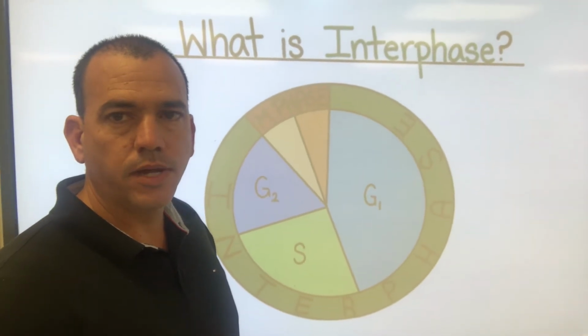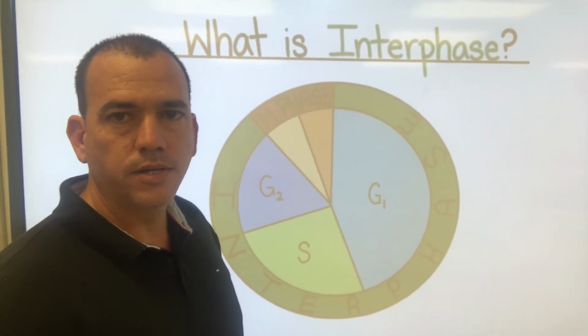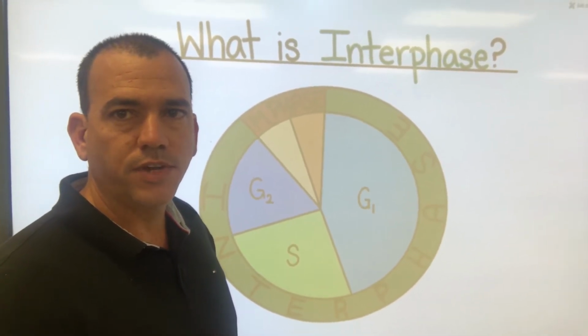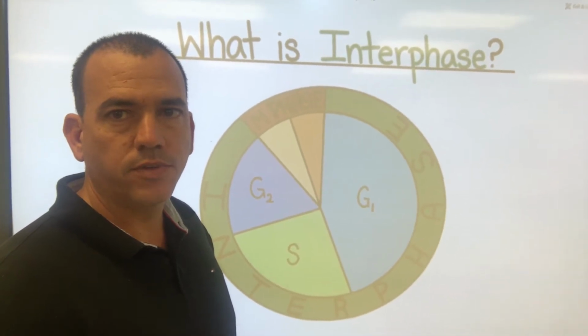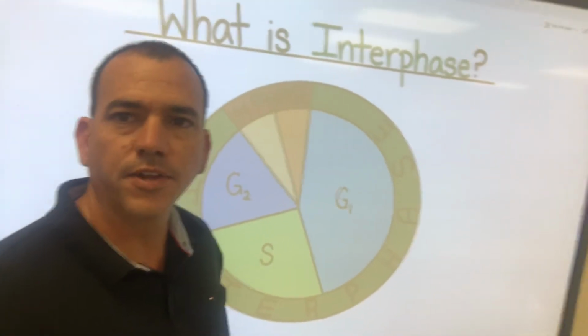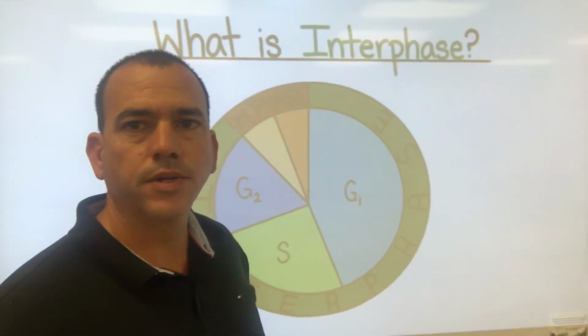If you see there behind me, you see all that green area? That's all interphase. That's containing G1, S, and G2. The longest phase, 90% of the time spent in interphase.